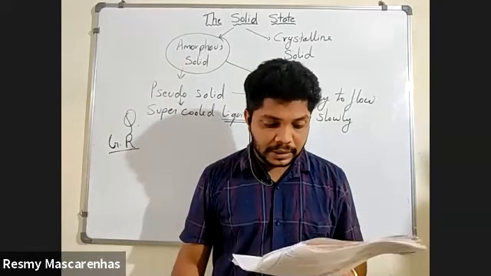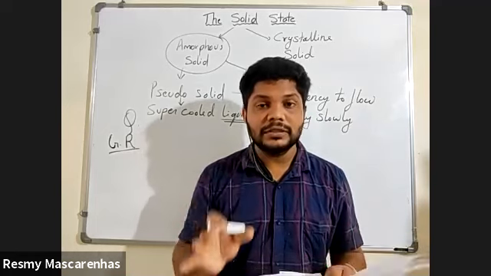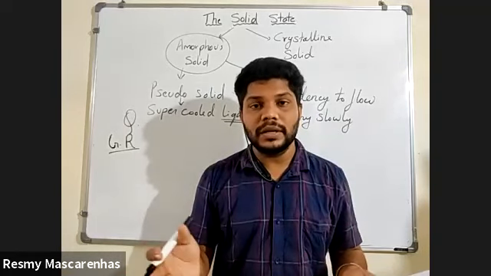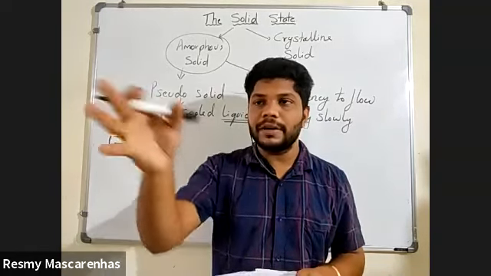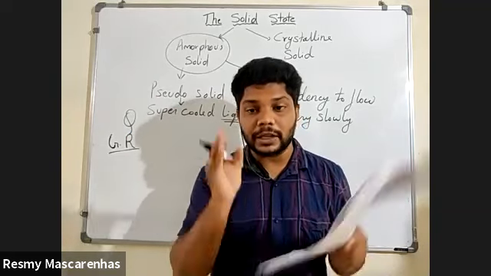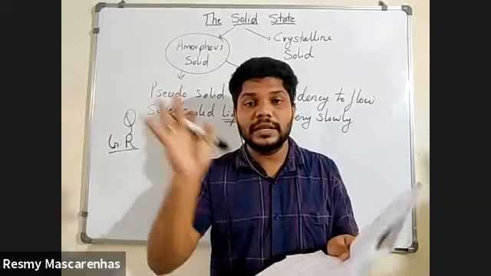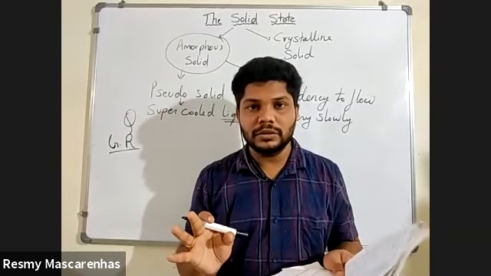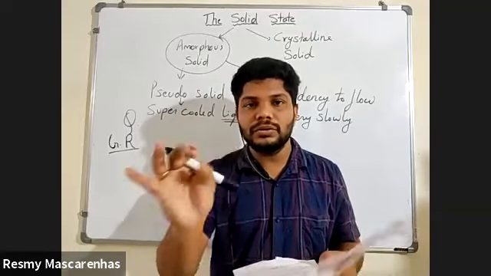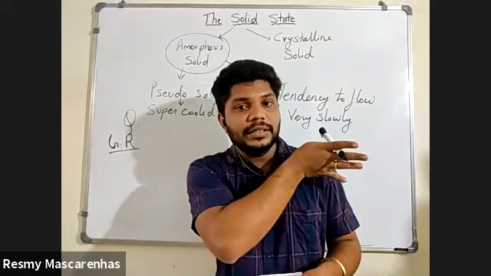Next, nature. With respect to nature, crystalline solid is a true solid. Actual solid, how should a solid be? A solid should be like a crystalline solid. Understood? Crystalline solid is a true solid, whereas amorphous solid has a tendency to flow.